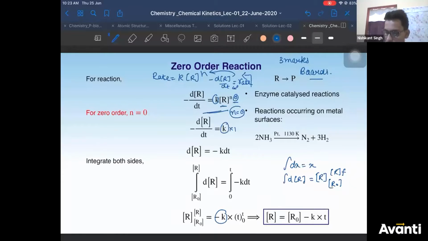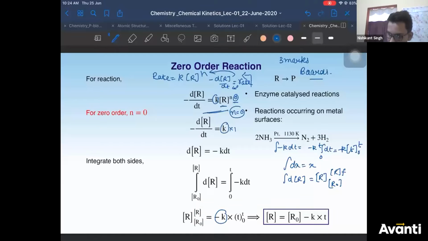If you take minus k outside, minus k dt can be written as minus k outside, integration of dt, time 0 to t. Integration of dt will be t, lower limit 0, upper limit t. Now apply upper limit minus lower limit.